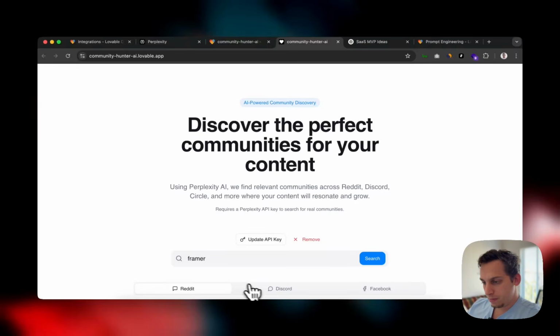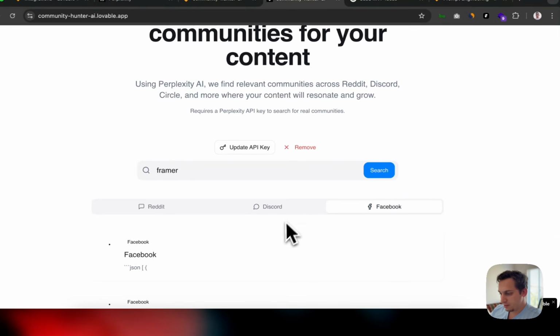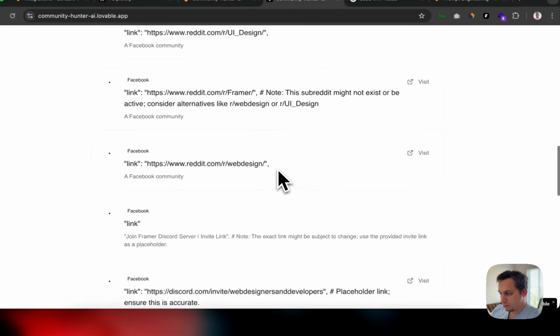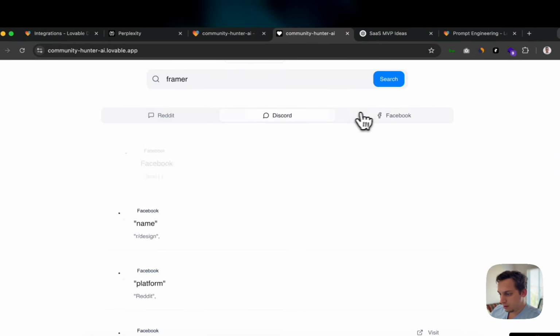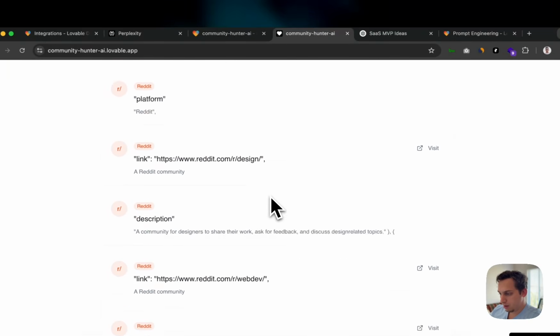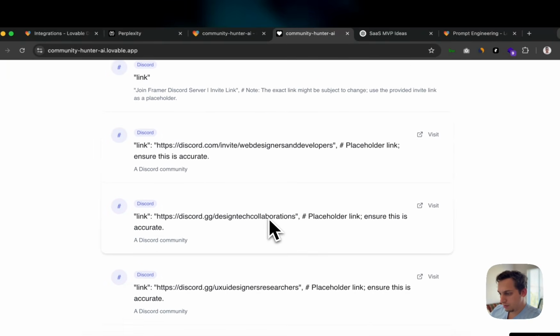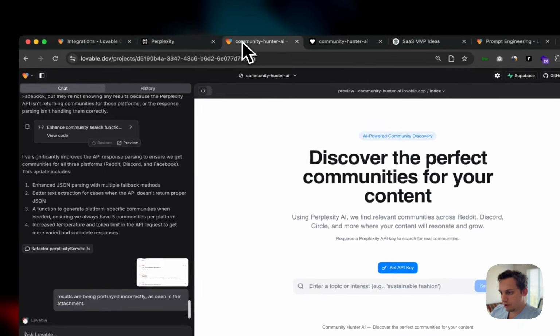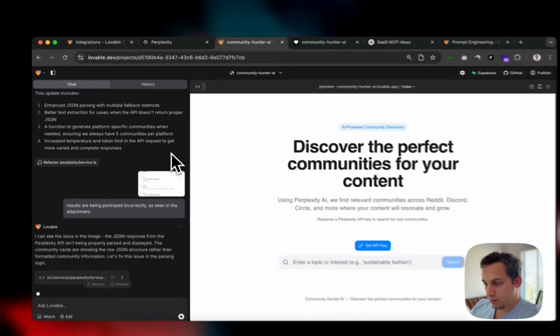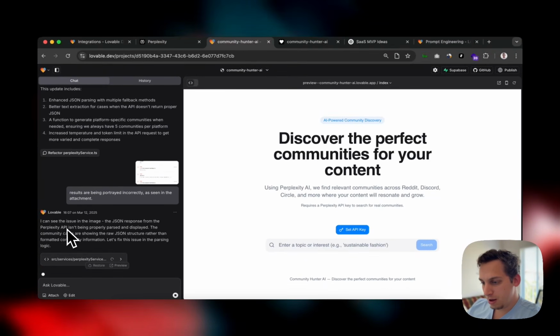Okay, so now we're starting to get different results, but as you can see, they are a little bit strange, and it's not portrayed correctly. So we need to find a way to do this correctly. What I did is I just took a screenshot and gave that to Lovable. The JSON response from the Perplexity API isn't being properly parsed and displayed. Community cards are showing the raw JSON structure rather than formatted community. So let's fix this issue in the parsing logic. We need some type of parsing logic.